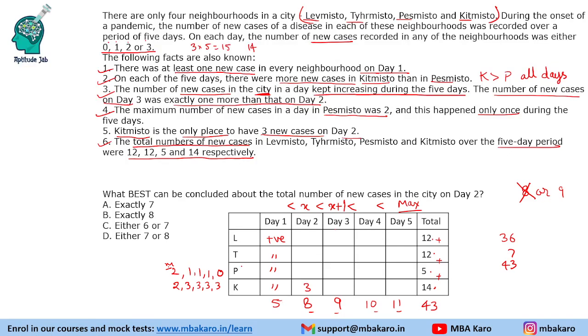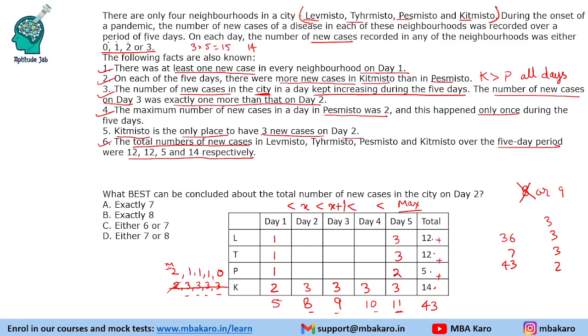5 cases on day 1, and all of them have positive values. So minimum if you give 1 1 1 to each, so 1 2 3, 2 cases for K, so that totals 5 cases on the first day. Okay, so 5 cases on first day. Now this place has 2 and 4 times 3 cases, so 3 3 and 3 K, we have filled the number of cases. Now if you look at this maximum 11, that is only possible with triple 3 and 2. So this value is going to be 2, and these are the values that are going to be 3.